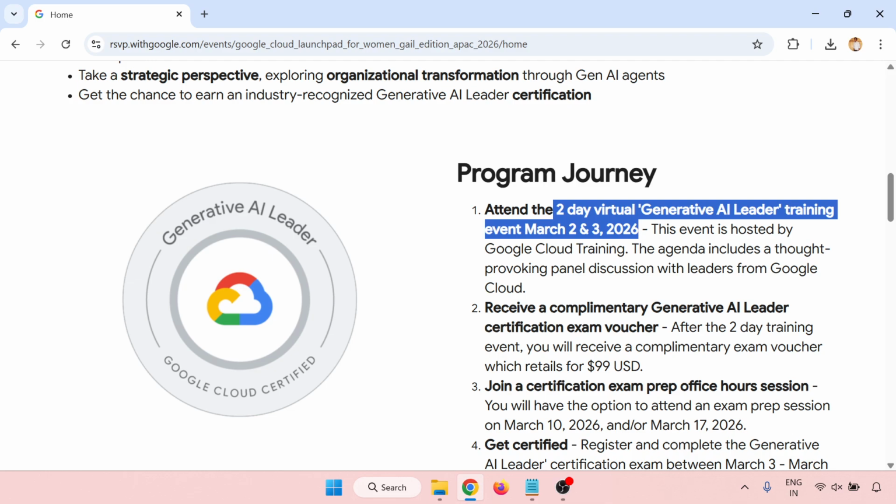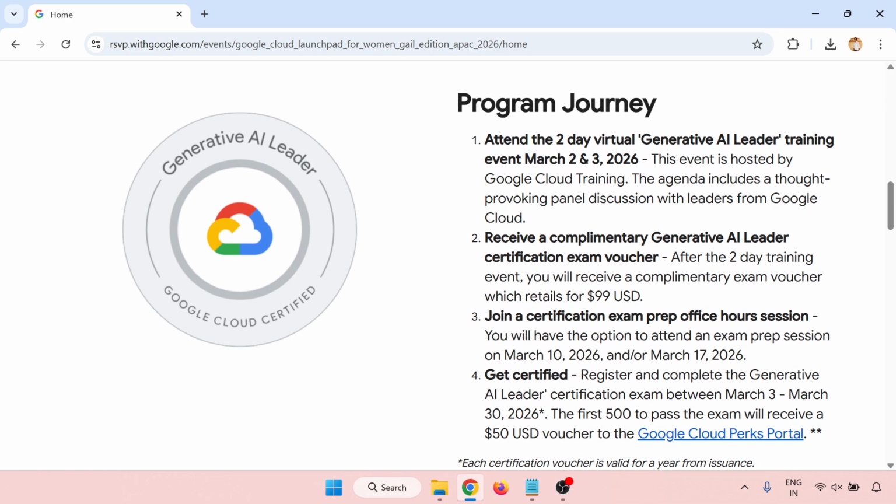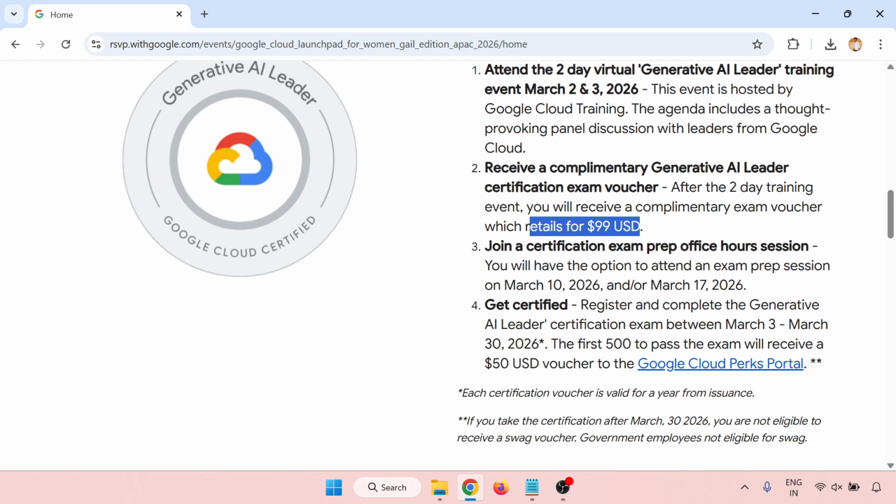This event is hosted by Google Cloud Training, and the agenda includes panel discussions with leaders from Google Cloud. You will receive the complimentary Generative AI Leader certification exam voucher after the 2-day training event. You will receive the complimentary exam voucher which retails at $99, and this is the one main thing.